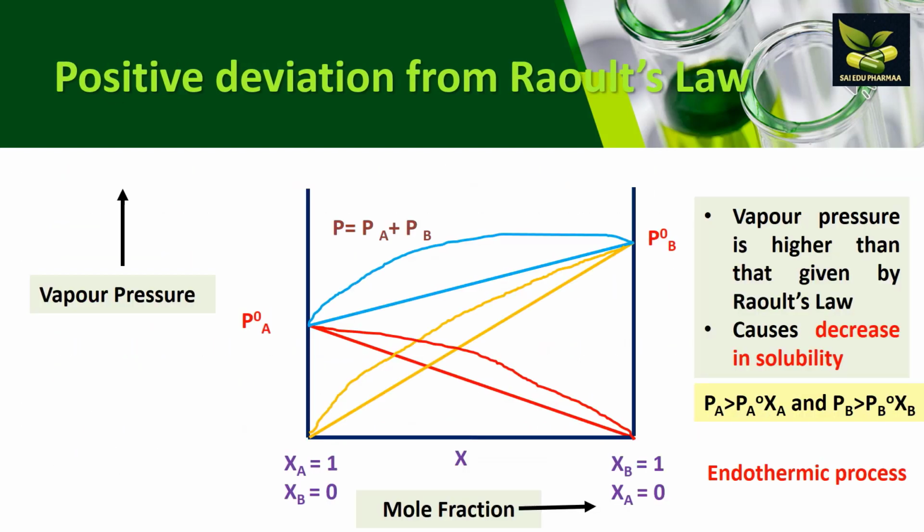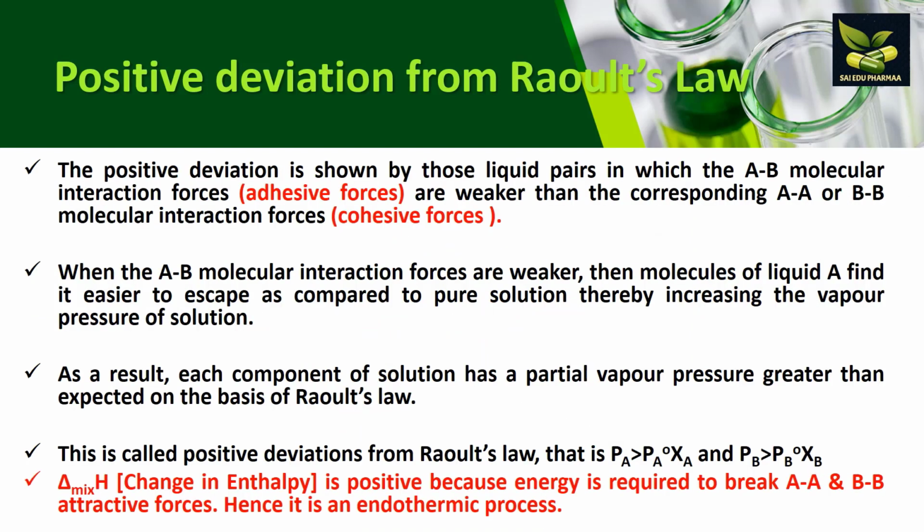Now we will see positive deviation from Raoult's law. In this, the vapor pressure is higher than that given by Raoult's law, and it causes a decrease in solubility. Now we will see the mechanism behind positive deviation.